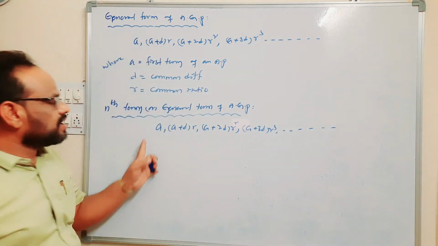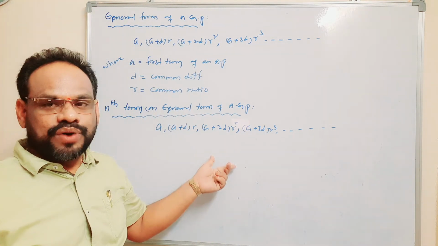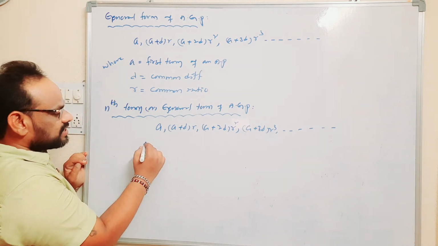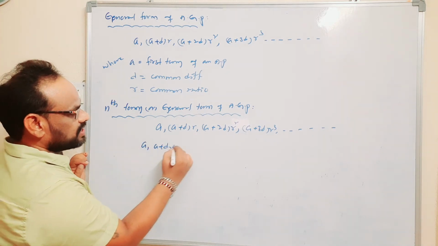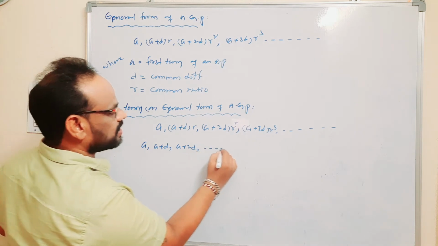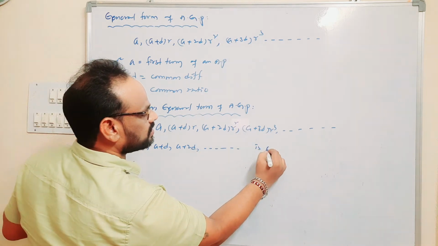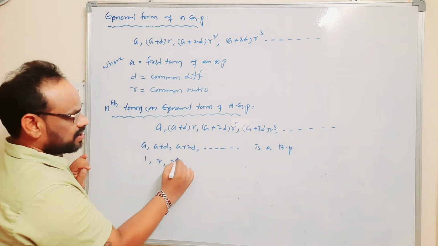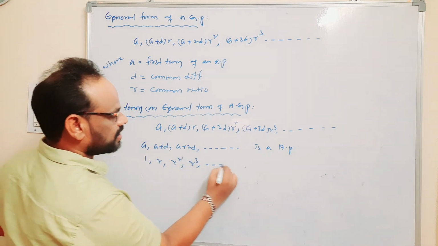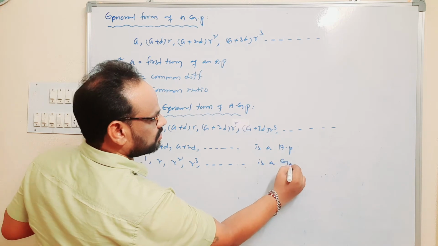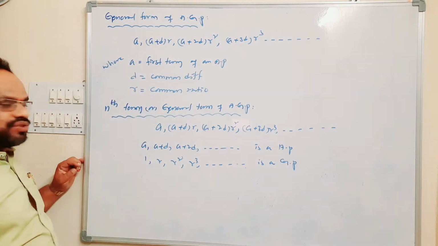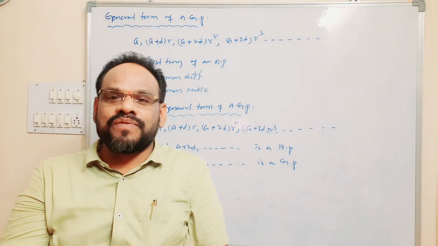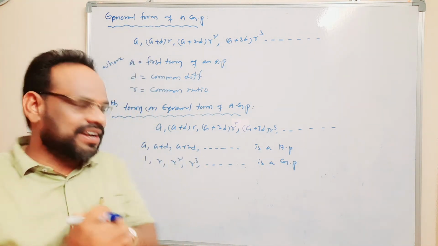Here the arithmetic progression is a, a plus d, a plus 2d, and so on. 1, r, r square, r cube, and so on is a geometric progression. We want the nth term or general term of the arithmetic and geometric progression.